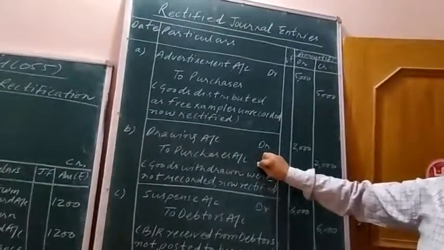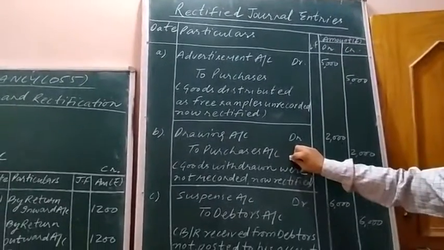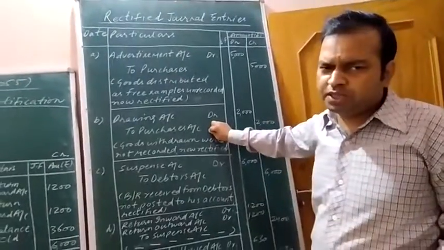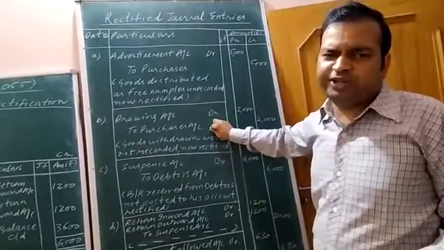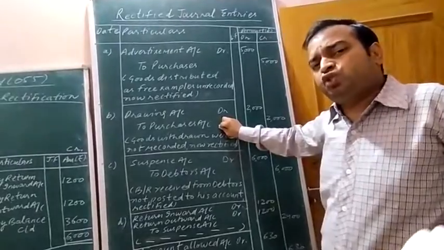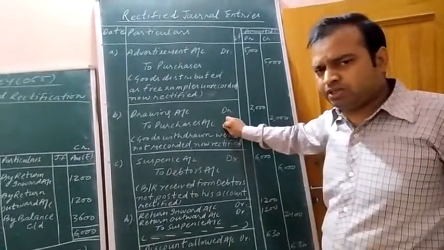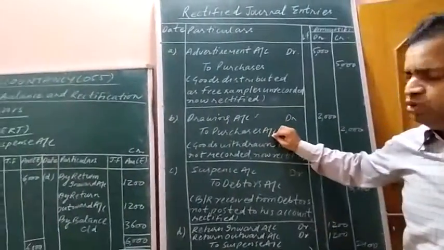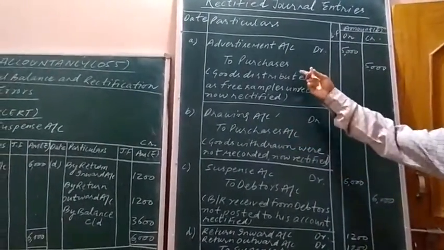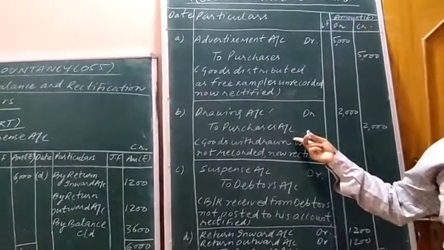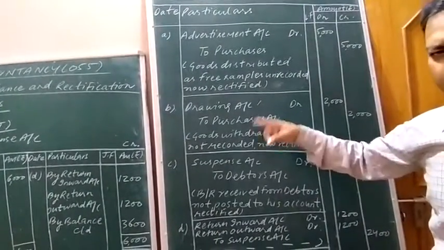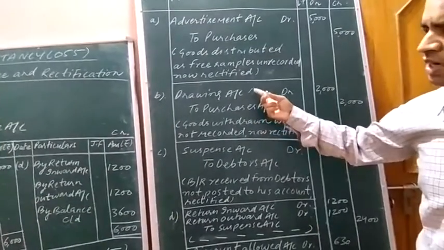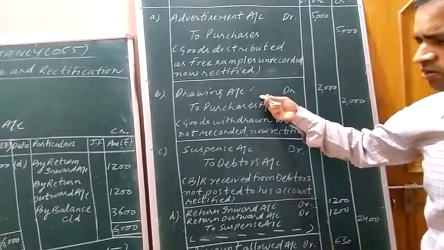Now, further reading out the transaction: were not recorded in the books. Means a simple journal entry is to be passed here. This journal entry was not passed earlier, so we need to pass the original journal entry which should have been passed by the accountant in the past, but he hasn't passed. Drawing account debit to purchase. Already I have explained in the very first transaction why I am crediting purchases here, because the goods are not sold to the businessman here. No profit is earned from the businessman, that is from the owner of the firm.